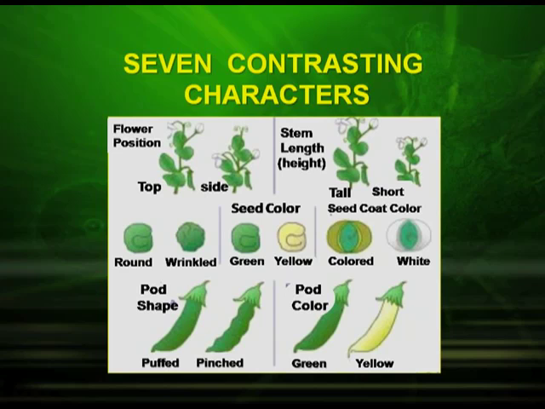Another important character was the seed shape, whether the seed shape was round or wrinkled. The seed color, whether it is green or yellow. And then he also studied the seed coat color, whether it is colored or white. And then the pod shape, whether it is puffed or pinched. And the pod color, whether it is green or yellow. So, these were the 7 contrasting characters which were studied by Mendel.